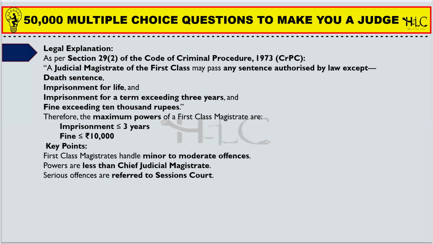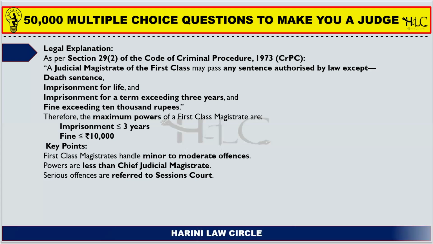As per section 29 subsection 2 of the Code of Criminal Procedure, a judicial magistrate of first class may pass any sentence authorized by law except death sentence, imprisonment for life, imprisonment for a term exceeding 3 years, and fine exceeding 10,000 rupees. So therefore, the maximum powers of the first class magistrate, that is judicial magistrate of first class, is imprisonment not more than 3 years, fine not more than 10,000 rupees.